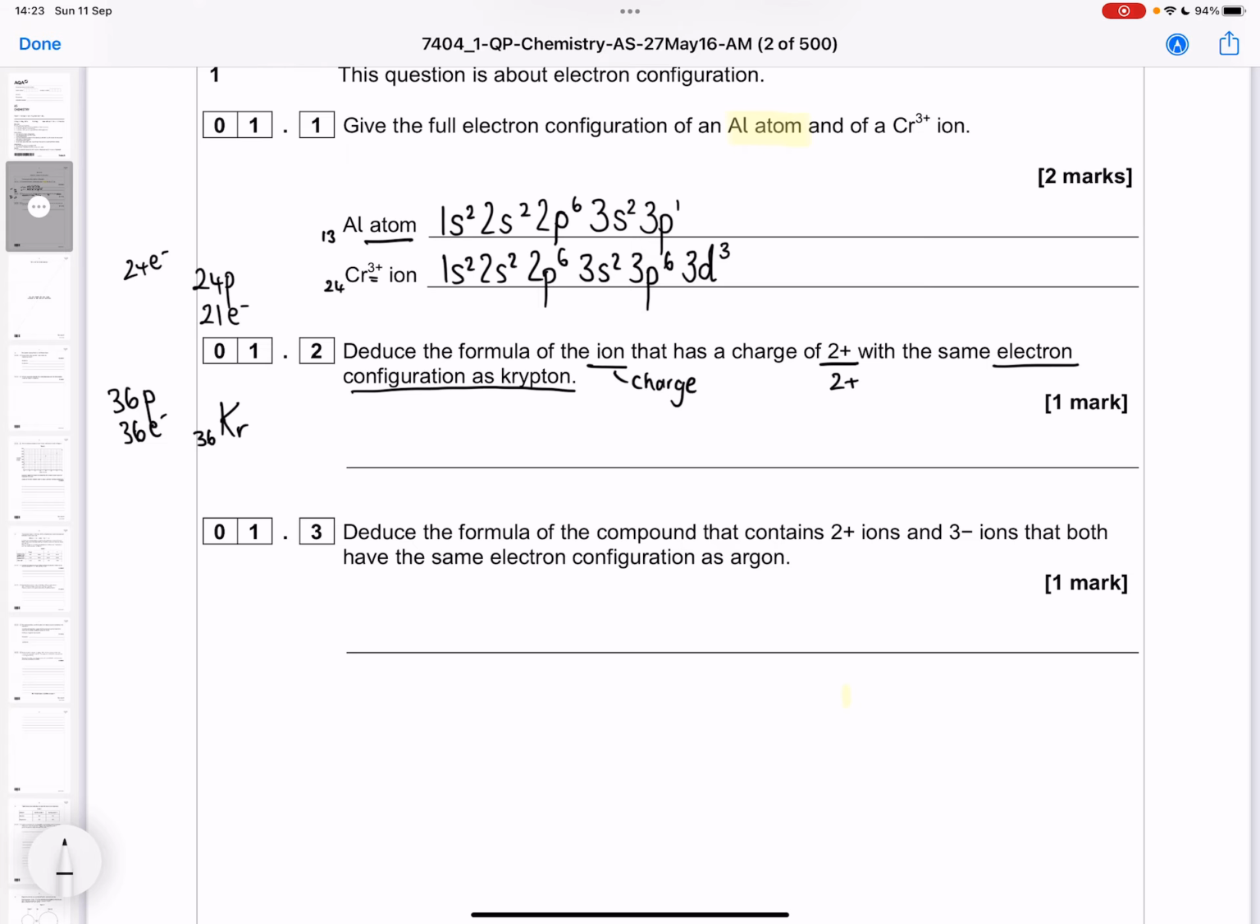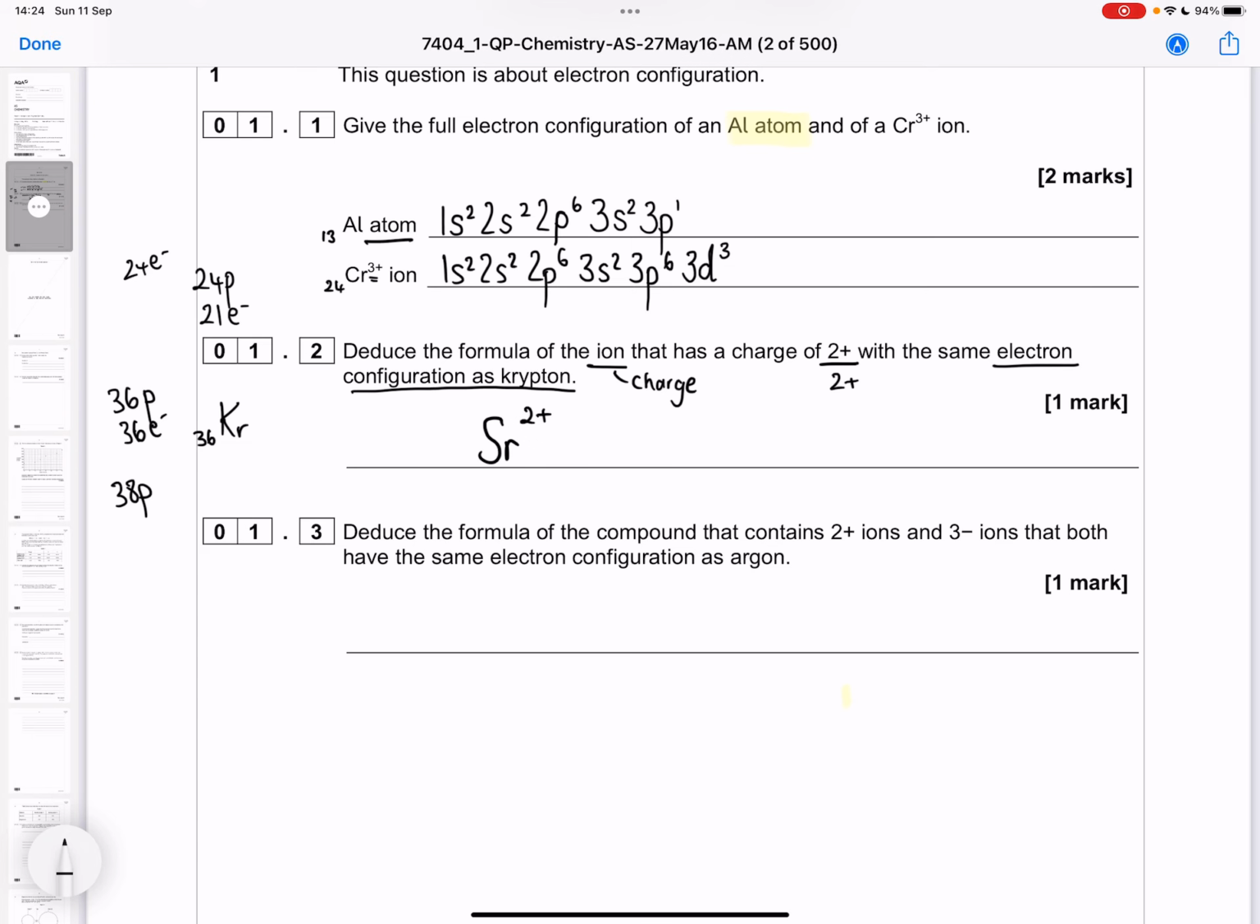Now something that has a charge of 2+ with the same electron configuration as krypton would need to have 36 electrons, but 2 more protons, so 38 protons. So then I'm going to go to my periodic table and find element number 38, which is strontium, because I need 2 more protons to give me that 2+ charge. And then I can put in the 2+ charge because it's the formula of the ion. I must remember the charge.